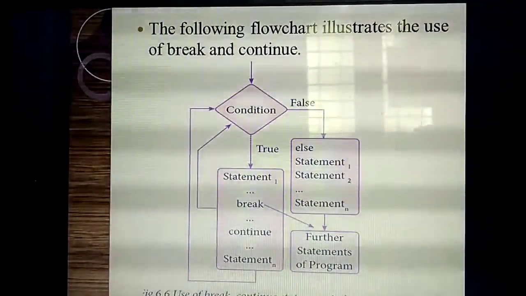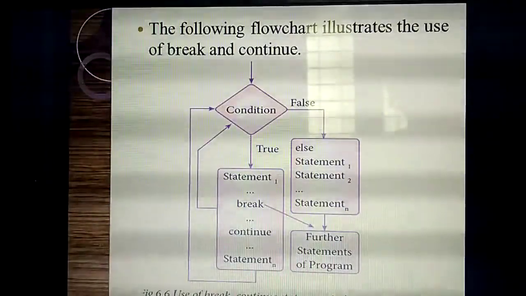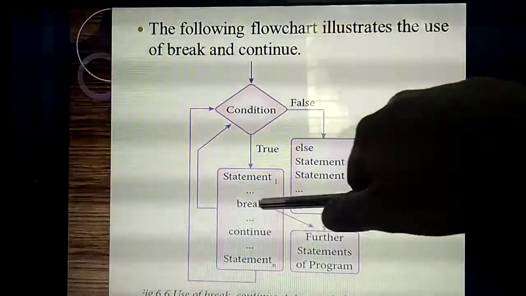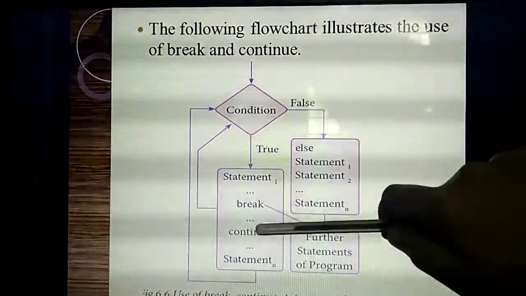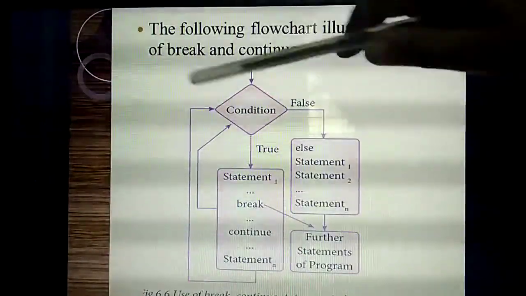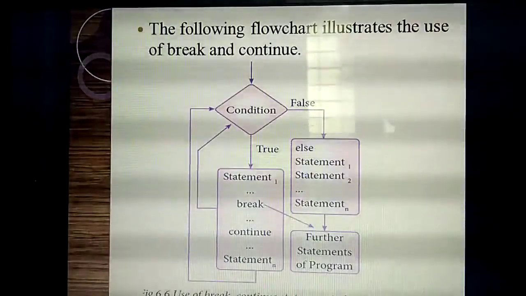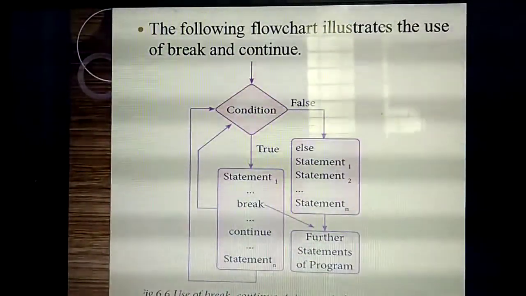Have you understood the flow chart? If the condition is true, the statements inside the true part will execute. Inside the true part we have given a break. Break means the control immediately comes outside of the loop. If the break is not there, the statement will continue, and this loop will execute again and again. If the condition is false, the else part will execute immediately, and the true part won't get executed.